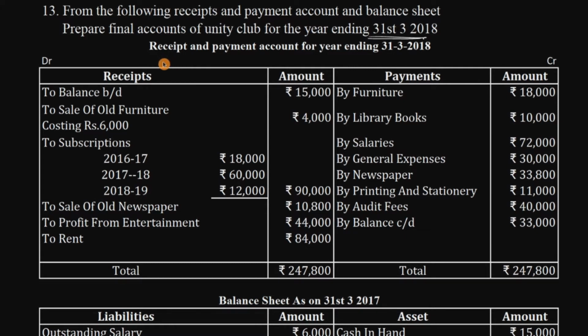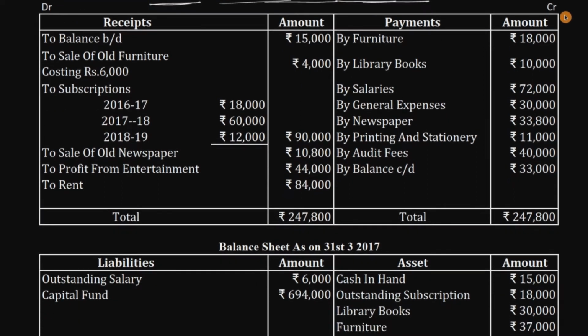Instead of a balance sheet, first they've given the receipts and payment account for the year ending 31st March 2018. We'll go through it. First of all, on the receipt side, the balance brought down of 15,000 is there. We should not consider this because it is taken from the balance sheet of the last year. If you look at this, you can say it's the last year balance sheet.